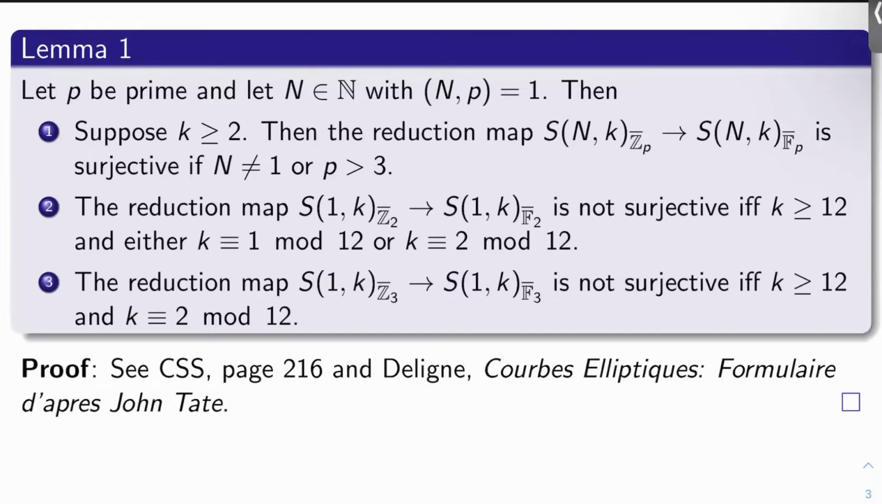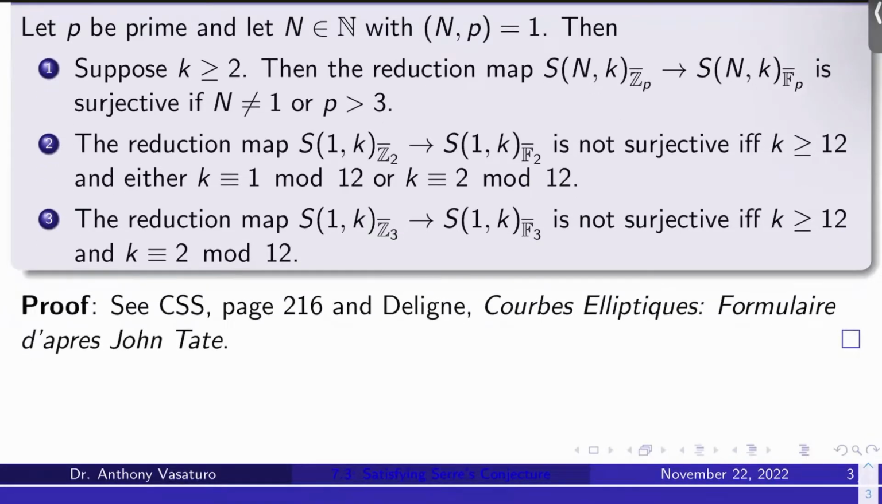Okay, what if N is 1 and p is 2? Well, the reduction map S_{1,k} over Z_2 bar to S_{1,k} over F_2 bar is not surjective if and only if k is at least 12 and either k is 1 mod 12 or 2 mod 12. Okay, so even there, we're sort of mostly surjective.